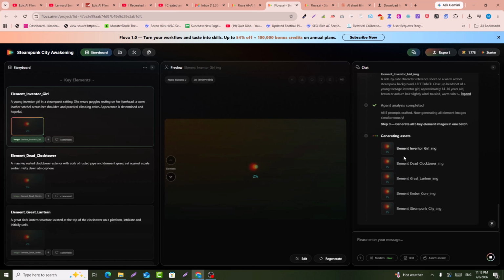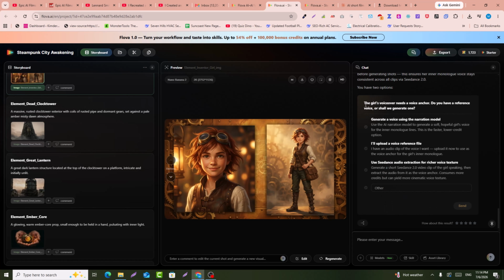So you can see these are 6 parts, for example, five. Sorry, so these are 5 parts, and then it will start generating the video. Now it's asking for the voiceover, so I just say generate voiceover using the narration model. Use the C dance audio, so I just say C dance audio section. So here, if you want to upload your own voice, you can also do that.